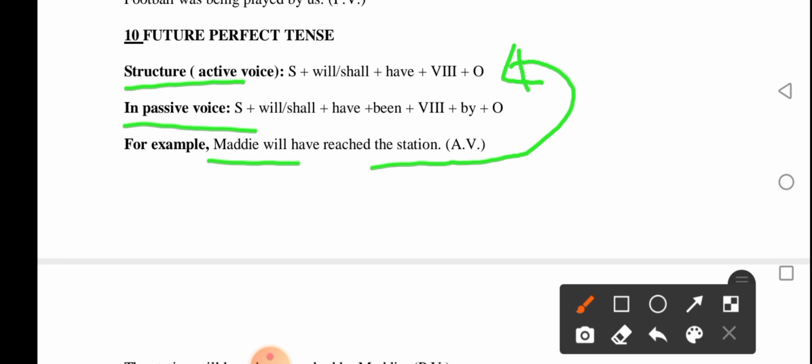This is active voice. Subject plus will or shall plus have plus verb 3 plus object is the structure. Madi will have reached the station. Madi is what? The subject here. And "will" is the structure. "Have" is the structure. "Reached" is verb 3 here. And the station is the object of the sentence.